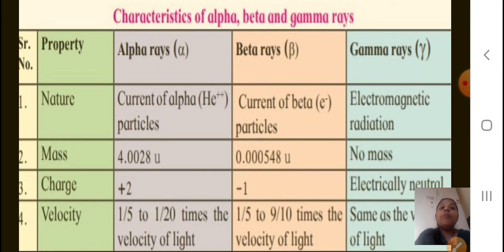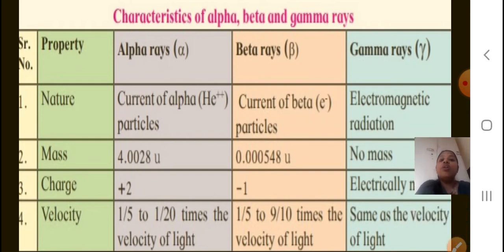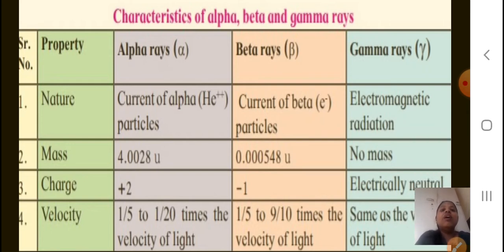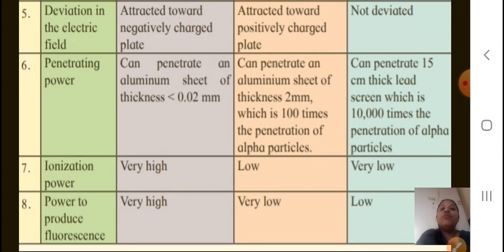Velocity: alpha rays, 1/5 to 1/20 times the velocity of light. Beta rays, 1/5 to 9/10 times the velocity of light. Gamma rays, same as the velocity of light. So all the speeds with which these alpha, beta and gamma rays travel are also compared. Now the fifth one, deviation in the electrical field. Alpha is attracted towards the negatively charged plate. Beta is attracted towards the positively charged plate. And gamma rays do not deviate.